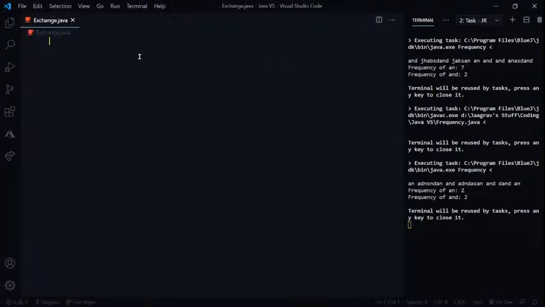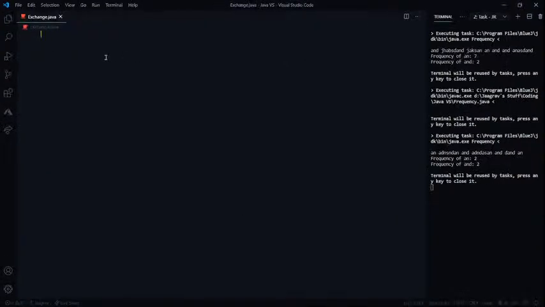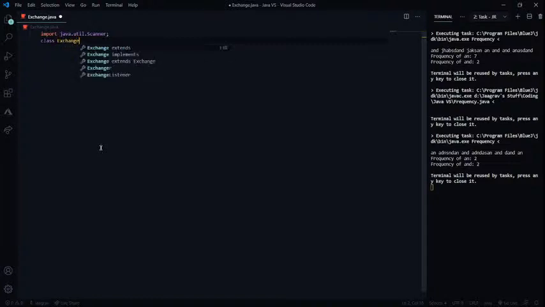And now let's close this, zoom out a little bit. That's how much zoomed out it stays normally. Import java.util.Scanner, and then class Exchange, and then public static, no, not public static void main.